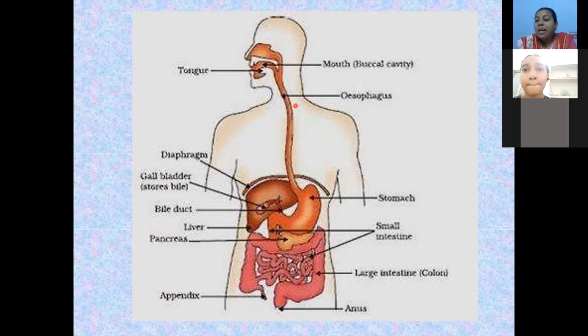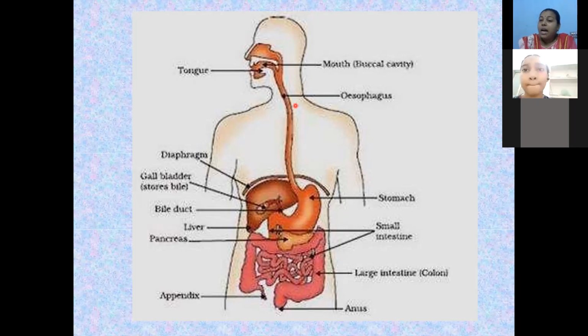And the stomach helps in the churning of the food materials. After the completion of digestion in the stomach, we call the material chyme.